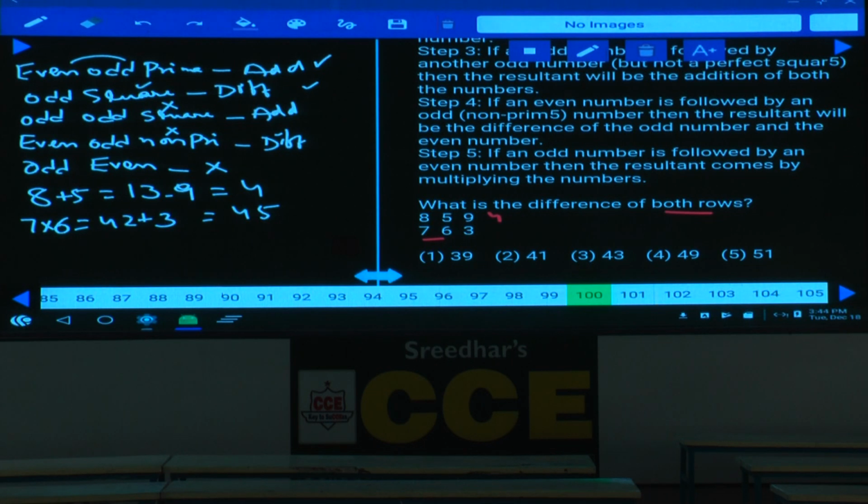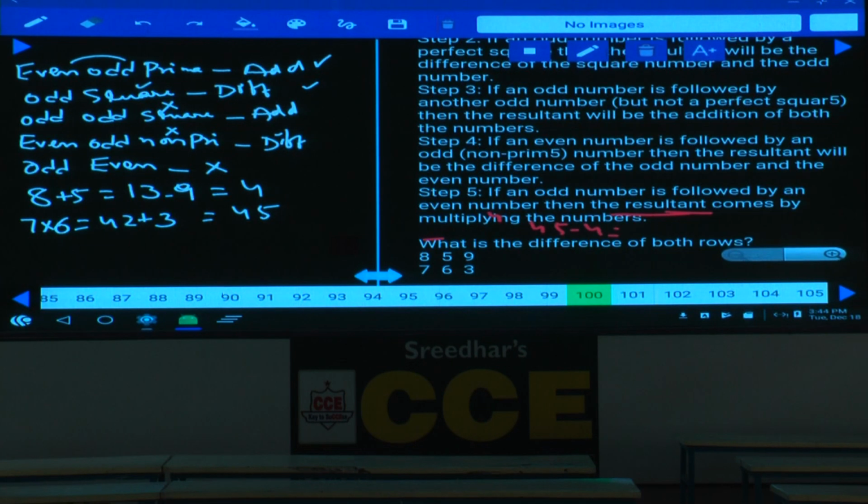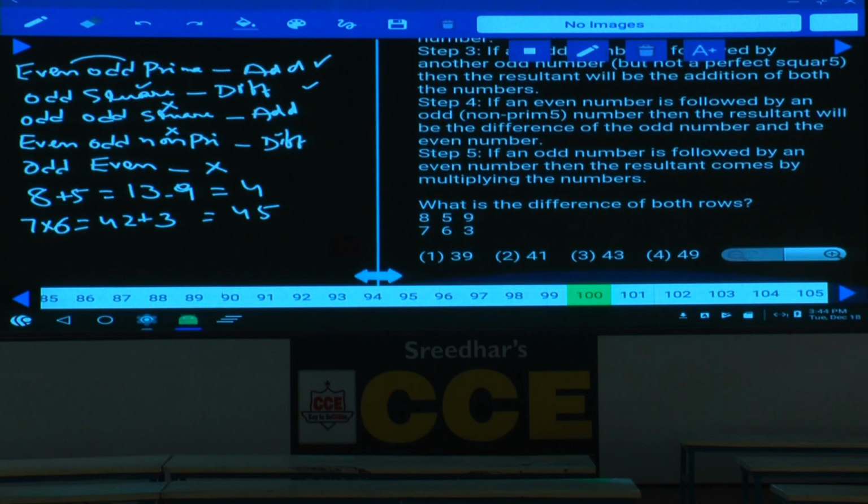Then what is the sum here? 45 is the sum. Now the question is about the difference between these two. 45 minus 4, that is 41. Choice please. 41, choice 2 is the answer. Done with this? Question number 100, choice 2.